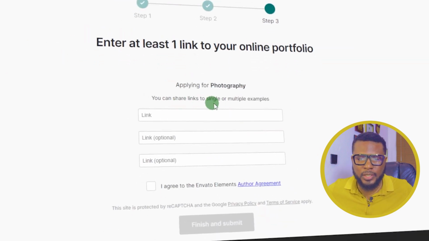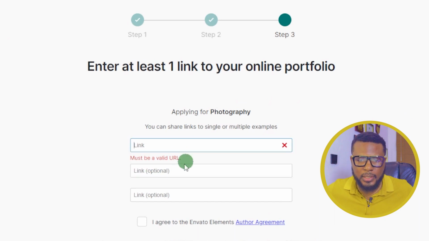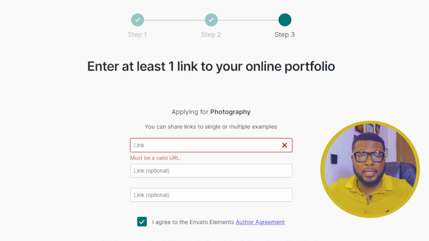Here you can share links to single or multiple examples. Put your link here, and then click agree to the Envato Elements author terms and then click on submit. The link you're going to put here will not be your Instagram link. Put the link to your Google Drive. So put those pictures in Google Drive, the samples you want to show to them. It could be 5, it could be 10. It might not be just your pictures.